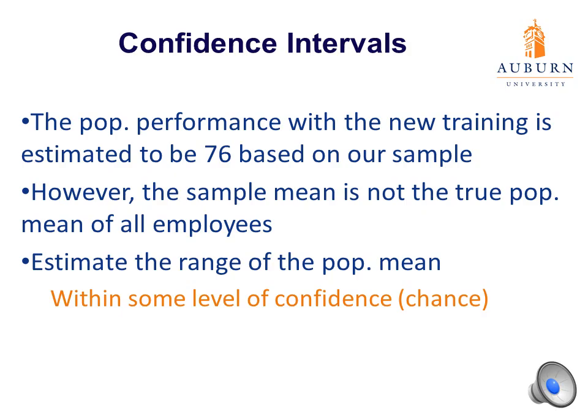So the data we collected showed that the population performance with the new training is estimated to be 76 based on our sample. However, we already know that our sample mean is not the true population mean of all employees. It's our estimate, it's our best guess. And so what we want to do in this particular scenario is estimate the range of where we would expect the true population mean to be for this new training. So if we were to implement it nationwide to all of our Applebee's employees, where could we expect the true population performance mean to fall with this new training will depend upon that range that we estimate.